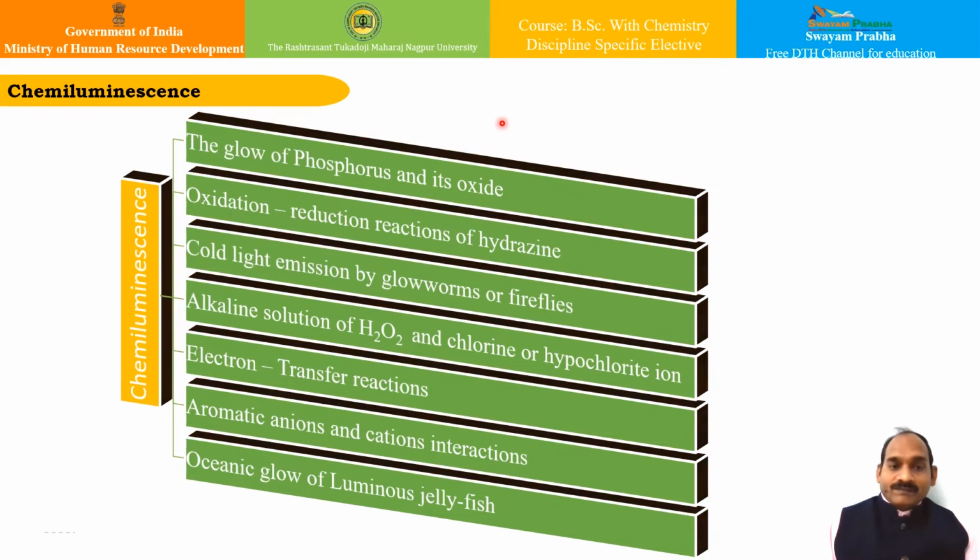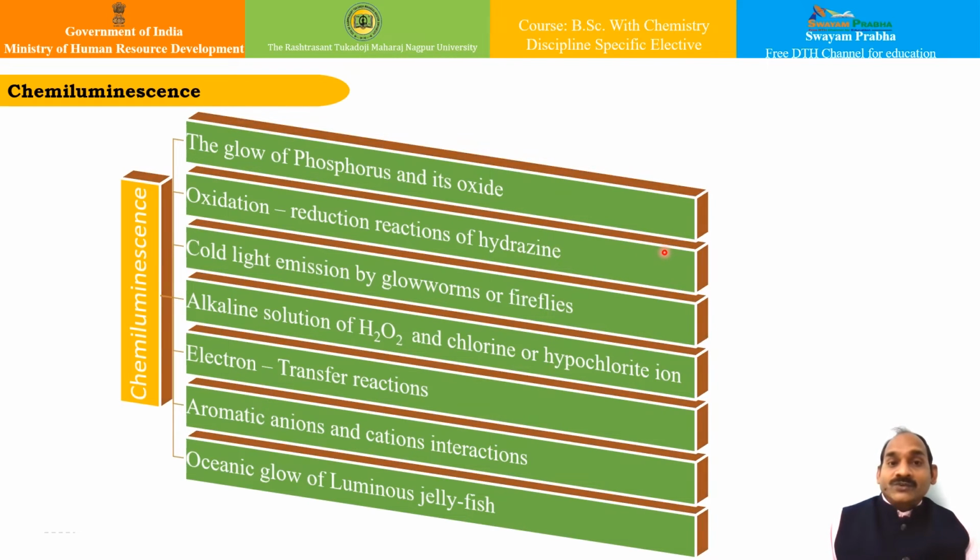For example, the glow of phosphorus and its oxide, the oxidation reduction reaction of hydrazine, or the cold light emission by glowworms or fireflies.